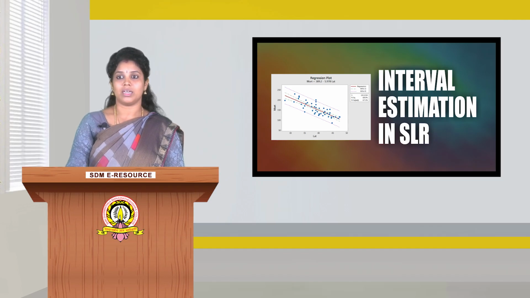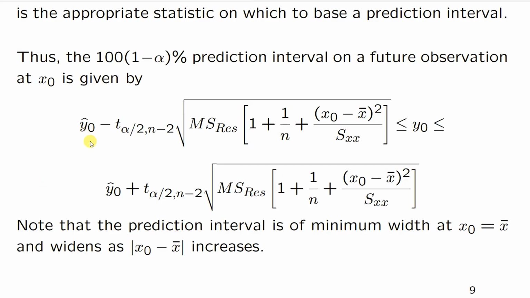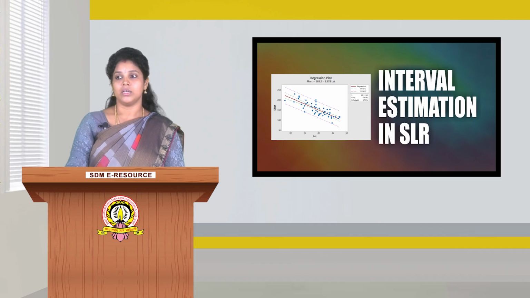Now we can construct the 100 into (1 minus alpha) % prediction interval on a future observation y naught at x naught, which is given as: the lower limit y naught cap minus t alpha by 2 comma n minus 2 into square root of variance, that is the standard error, and the upper limit y naught cap plus t alpha by 2 comma n minus 2 into standard error. Here we need to note that the prediction interval will be of minimum width when x naught equals x bar, and it widens as the absolute value of x naught minus x bar increases.